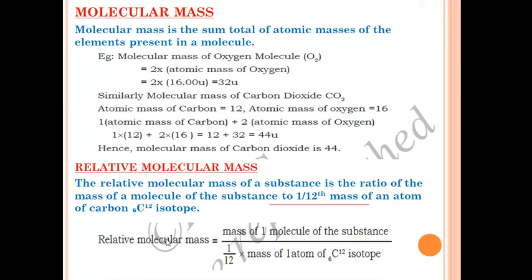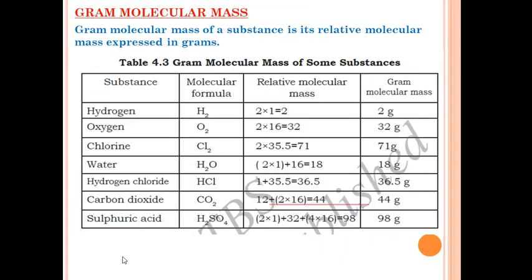For example, this is the formula of relative molecular mass. At the top, what do you have to take? The mass of one molecule of the substance. We'll take the mass of one molecule of the substance and divide it by 1/12 times the mass of one atom of carbon-12 isotope. If this mass is given in the question, good. This mass we know: the mass of one atom of carbon-12 is 12.01 u. Then you take these values and you can calculate the relative molecular mass.